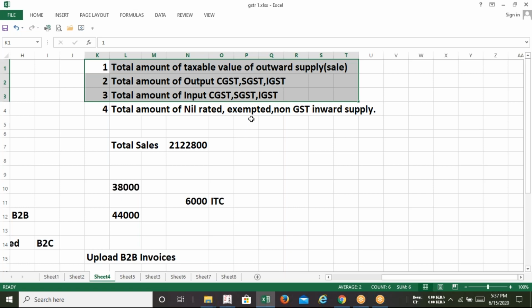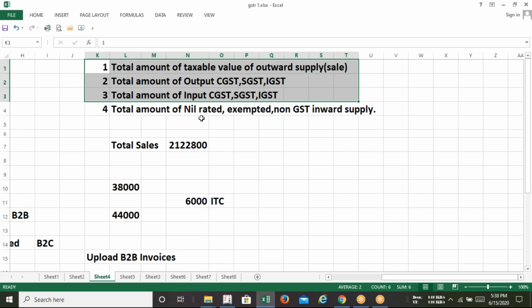That is an inward supply, but paying salary is not a matter of GST. So that is a non-GST supply. Whatever amount you are paying as salary, you can upload it in 3B also. And if you are purchasing any goods or any service where the rate of GST is 0%, that will be nil rated.